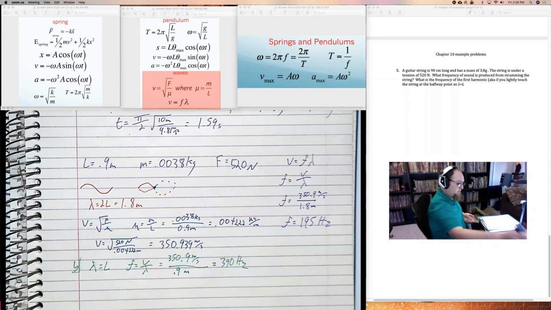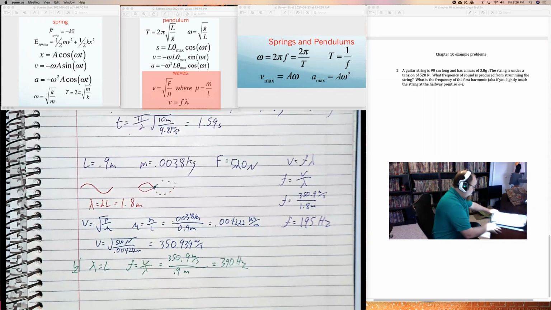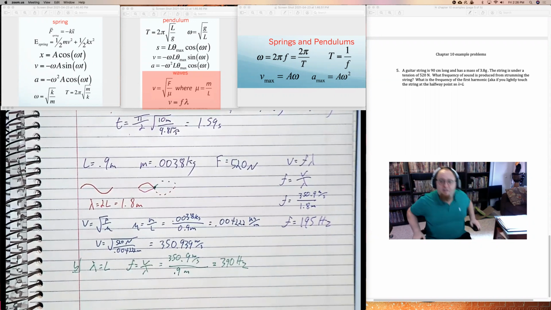Okay. That is not only the end of this chapter, but is also the end of anything mechanics. Everything we've done so far is called mechanics. We are physically moving things. We are physically strumming this string. The air molecules are moving. The last two chapters, which we're going to start on Monday, are going to be in thermodynamics. We talk about heat and temperature and what they mean. So we will start that up on Monday.